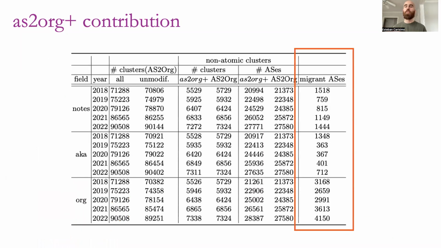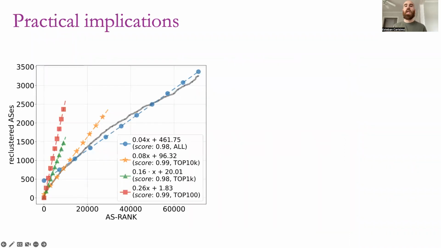However, the main contribution that we have is the enhancement of pre-existing organization mapping techniques. What the highlighted column shows is that up to 4,000 ASs are now in different clusters. So 4,000 ASs now belong to a cluster that has a different representation that was not possible to generate without PeeringDB data. And to conclude our evaluation, as a very last step, we studied the practical implications of AS2Org+ mappings.